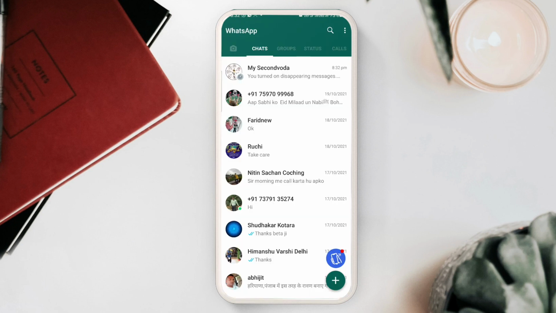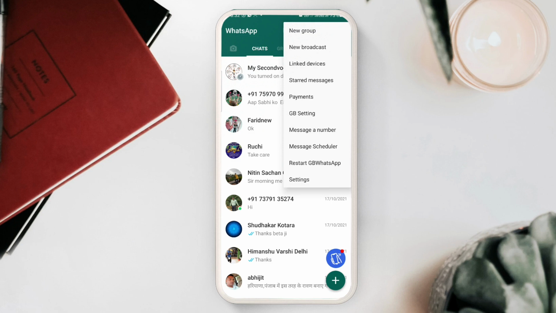If we talk about more features, click on the three dots on the top. Here you can add a new group. You can also create a new broadcast. You can also check that your GB WhatsApp can be accessed on your laptop or PC. Similarly, by linked devices, you can also bookmark messages and check them here. You can send money and also receive money using this option. You can send a message to anyone without saving the contact number, and you can also schedule messages.